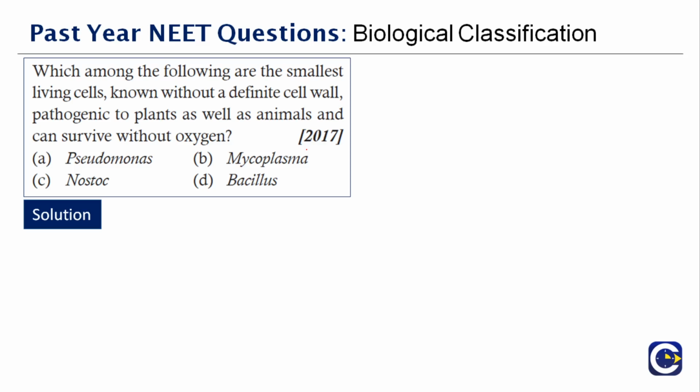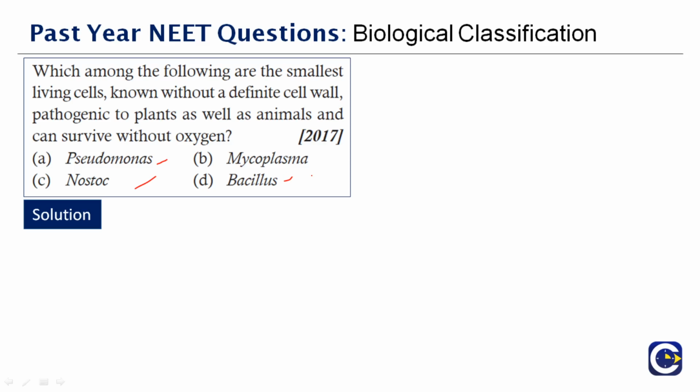Another thing, they are common. They are pathogenic to plants as well as animals. And the main important thing is they can survive without oxygen. Okay, so this is an important keyword here. So they are anaerobic in nature. So out of the 4 options given here, Pseudomonas, Nostoc, Bacillus, they all require oxygen to grow. Okay, and Nostoc, if you see, they are not pathogenic to animals and all, because it's one kind of algae. Pseudomonas and Bacillus, they require oxygen to grow.